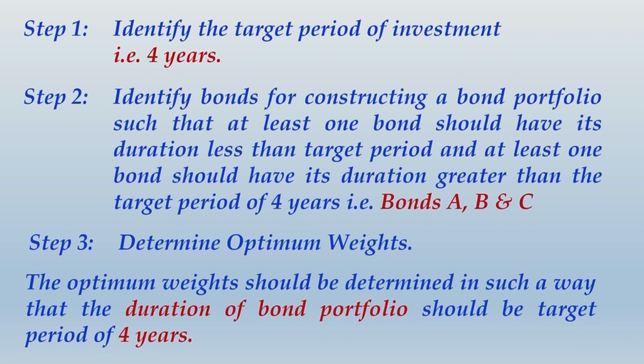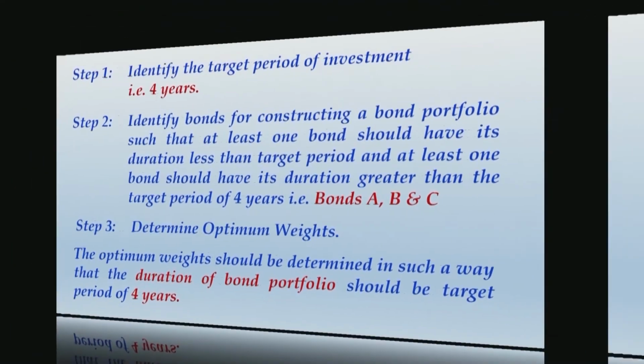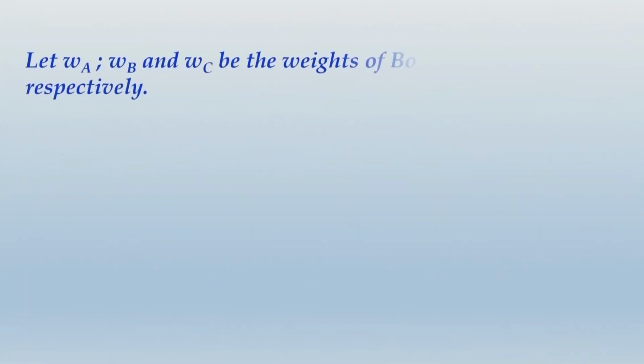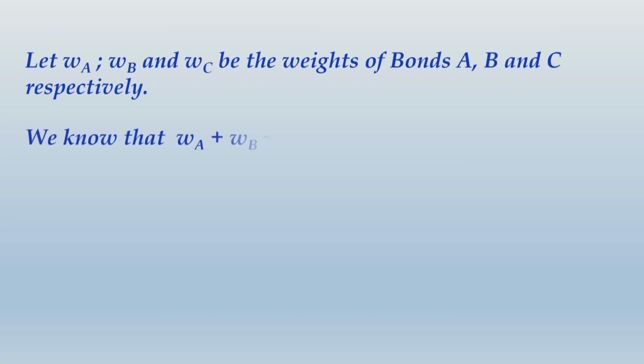Alright friends, you would have finished writing this whole thing. Now let us deal with the weights of the 3 bonds. So we would say, let WA, WB and WC be the weights of bond A, B and C respectively. Aggregate of the weights of the 3 bonds this time will be 1. However, we already know the weight of bond B, and that is 0.4. How is it 0.4? The investor has decided to invest 4 lakh out of 10 lakh in bond B. That will give the weight of 0.4.